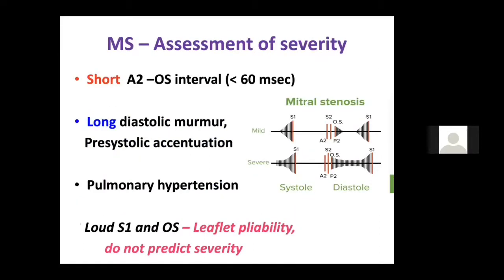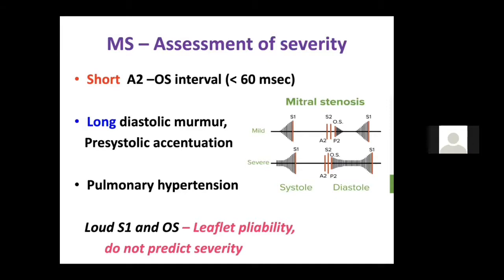And now let's go to the clinical part. How do you assess the severity of mitral stenosis? Again, a sure short question if you get a mitral stenosis case in your exam. So there are three things which tell the severity. One is long diastolic murmur. If your diastolic murmur is long, you can definitely tell it's a severe mitral stenosis. Second is A2-OS gap. The shorter the A2-OS, the more severe the mitral stenosis.